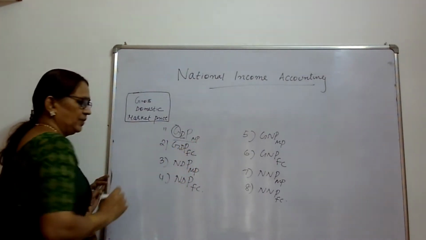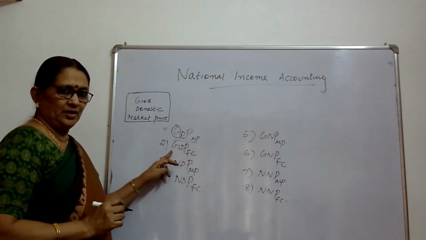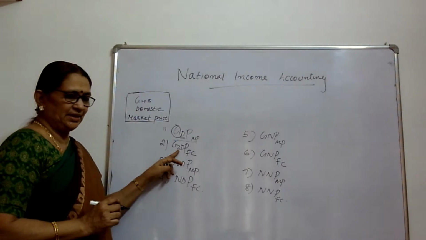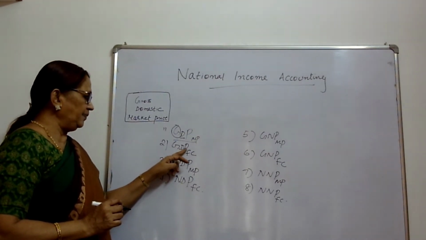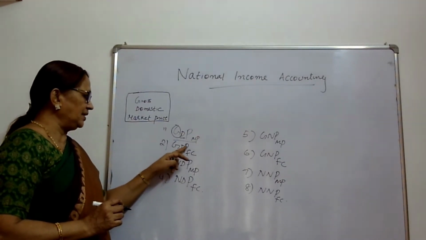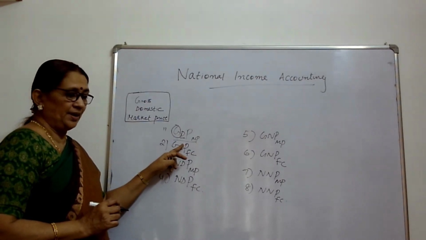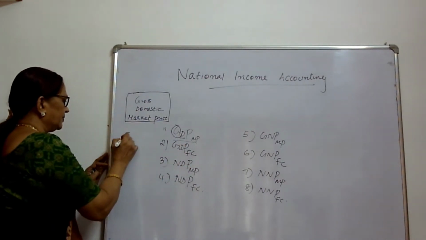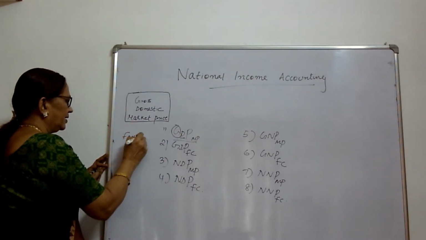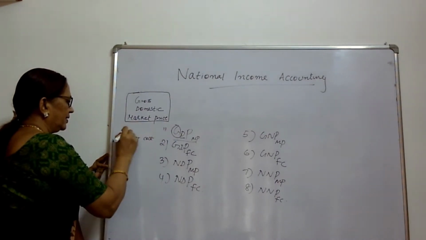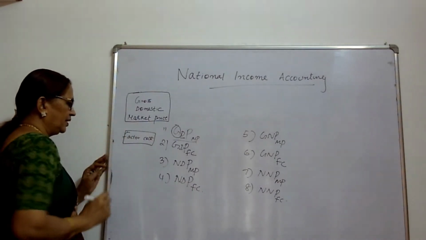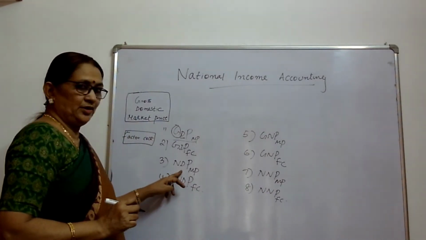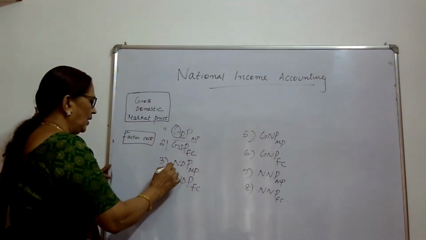What about the next one? Again G, gross, D, domestic, GDP, that is gross domestic product. P means product. Then FC, it is factor cost. So D is domestic. What is N?